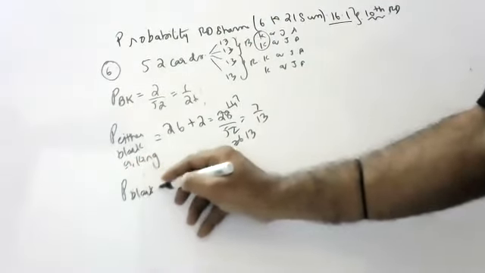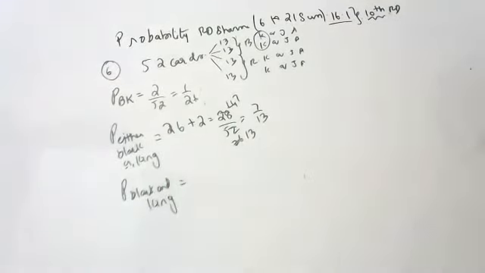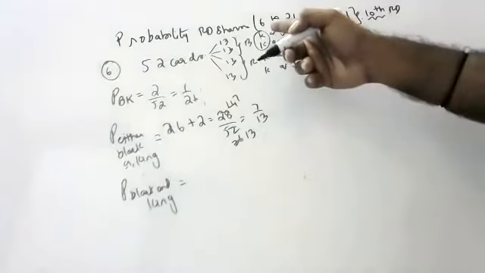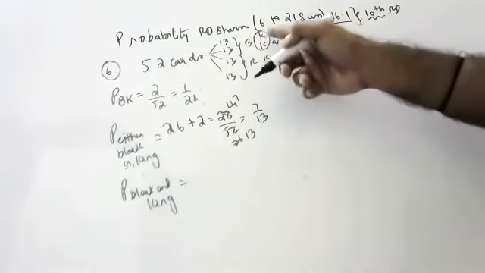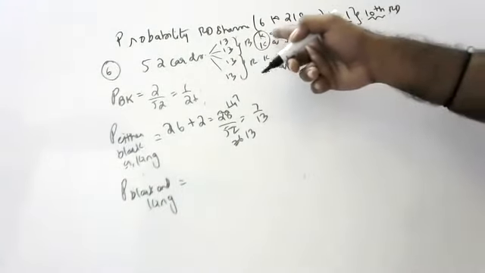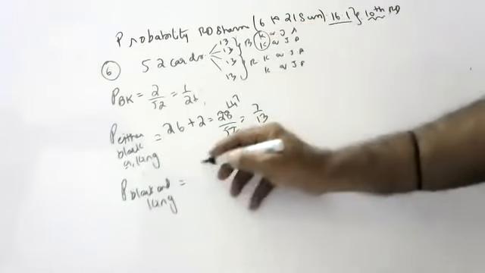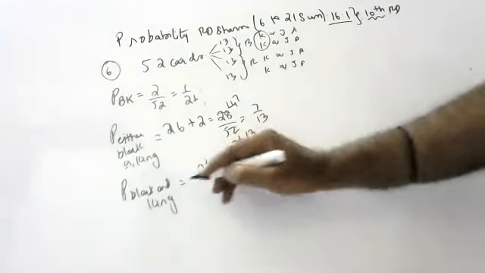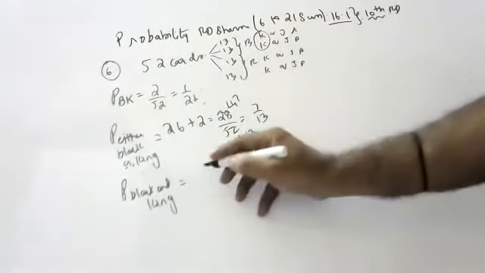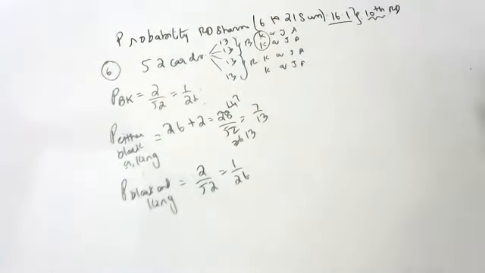Next question. He wants black and it should be king. Compulsory black and king, children. 26 blacks are there, and in blacks also, it should be king, he said. Black and king, children. So 2 by 52, that is 1 by 26.